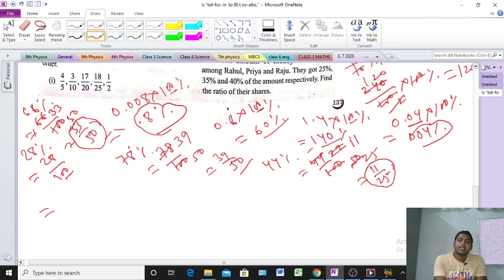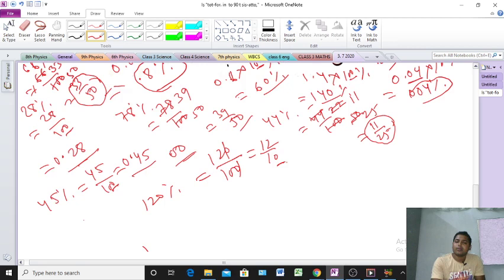Here 10 is a power of 10, so direct division is also possible. After 1 digit the point will go from right to left, so between 1 and 2 the point will come.